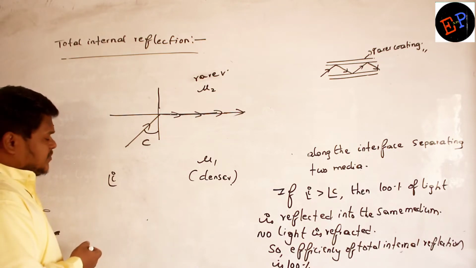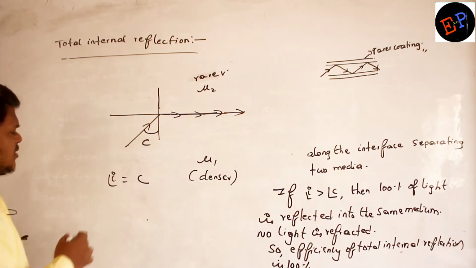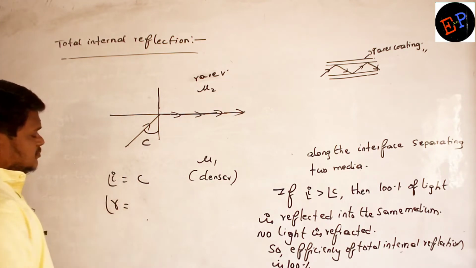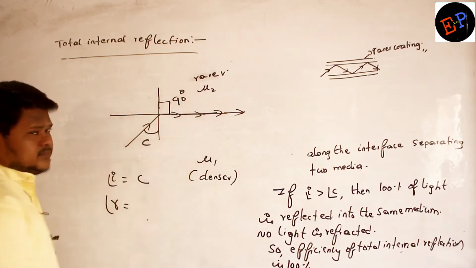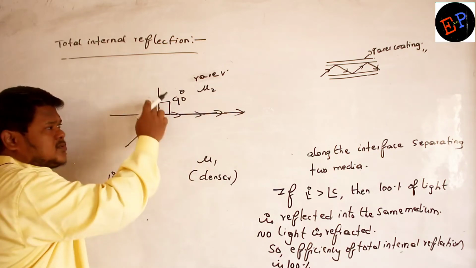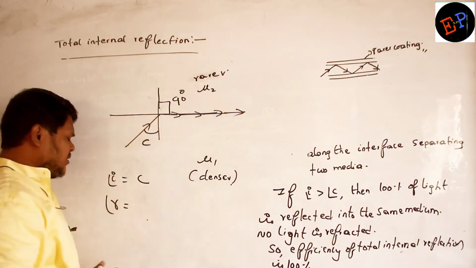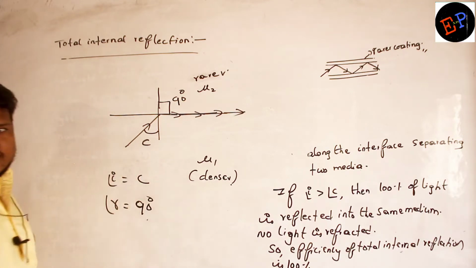Angle of incidence is C. C only, no? Angle of refraction. Angle of refraction is 90 degrees only, no? This is the refracted light, this is the normal. So what is the angle of refraction? 90 degrees. So the angle of refraction is 90 degrees. So this is the starting point of total internal reflection.